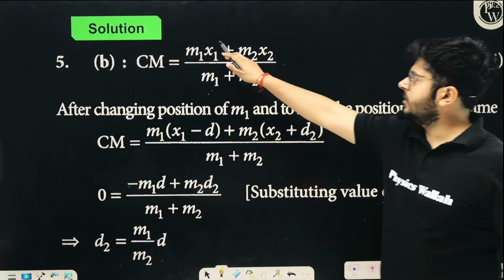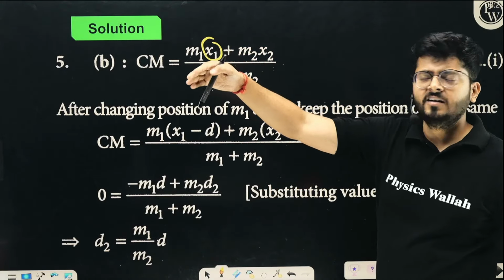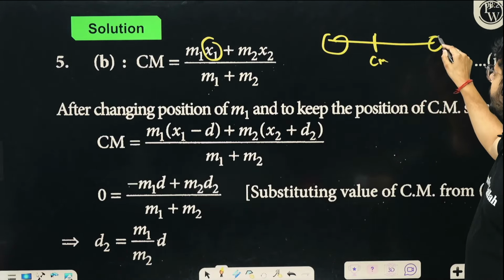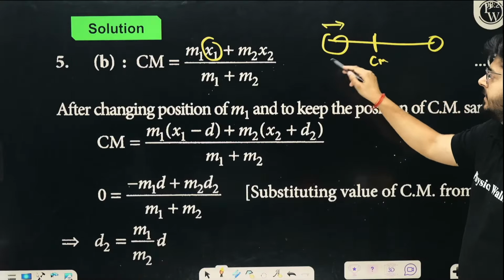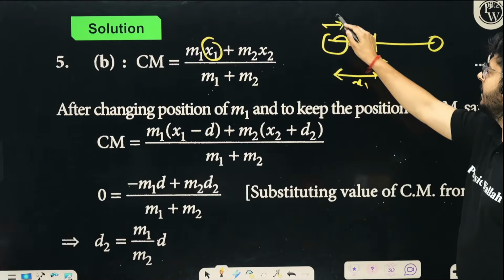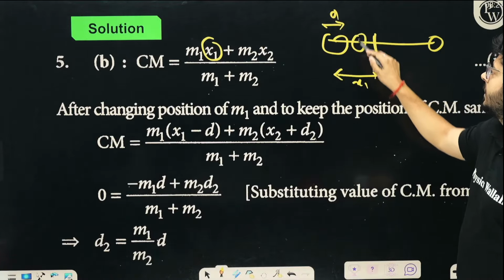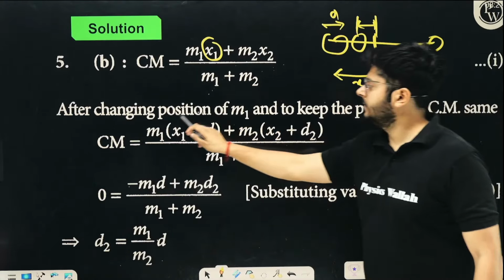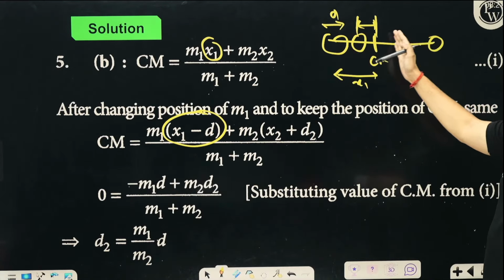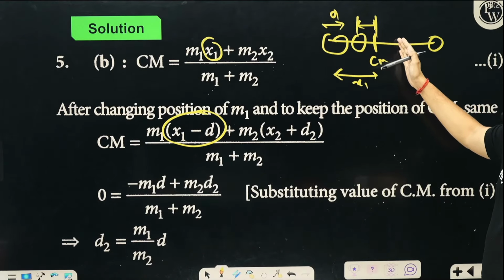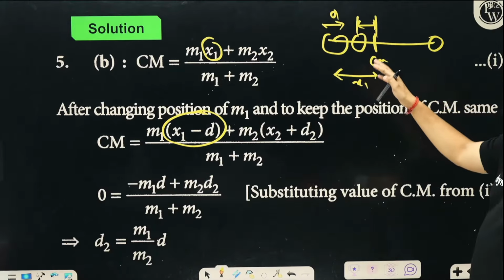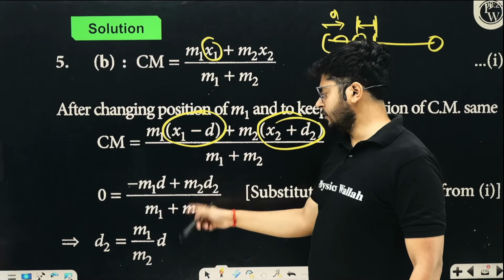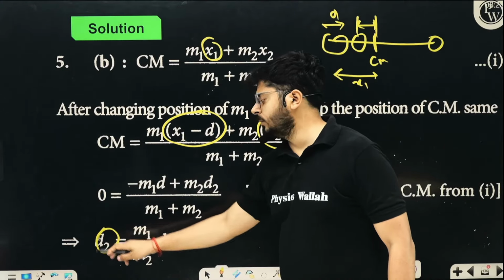And here, when the first mass is displaced by distance d towards the center of mass, if there are two particles, this is the center of mass, this particle is moved closer to the center of mass. Originally it was x1, right? You move it for the distance d, so the remaining distance is how much? x1 minus d, right? Okay, so the other particle has to move closer towards the center of mass again, right? So now think about it, to keep the center of mass wherever it is, the new location is this x2 plus d2, right? So from here just solve it, and the value of d2 has to be figured out, right?